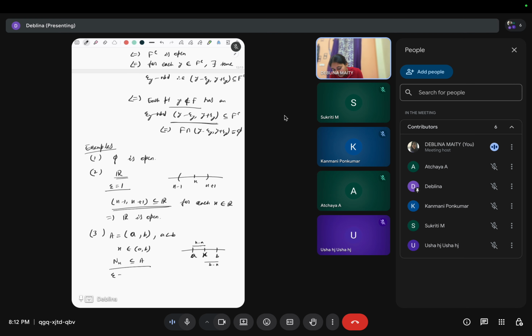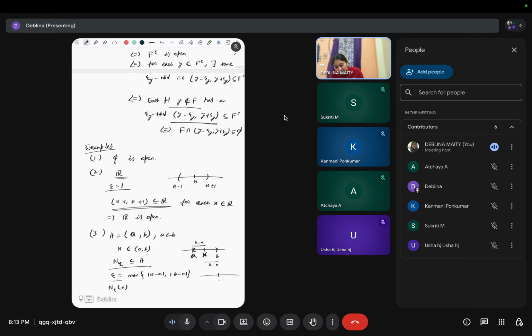If we take epsilon to be the minimum of mod x minus A and B minus x, then the epsilon neighborhood of x lies between A and B, right?